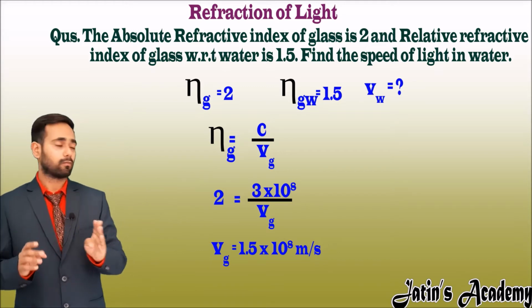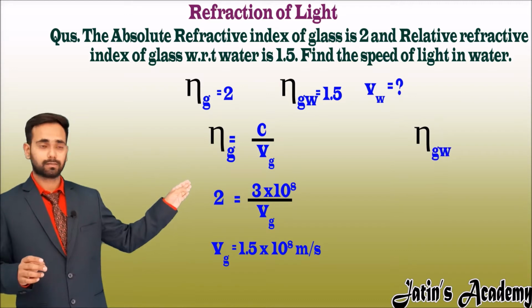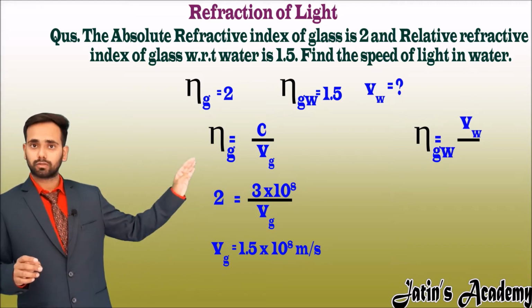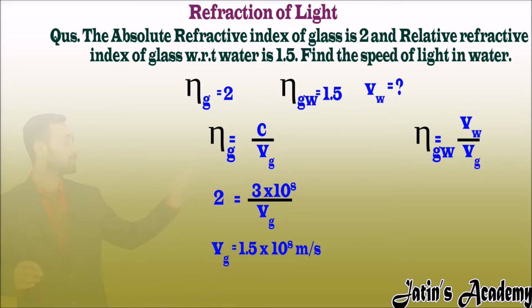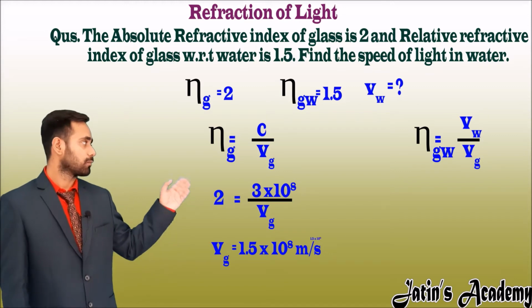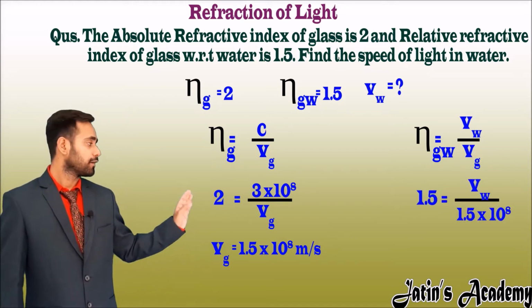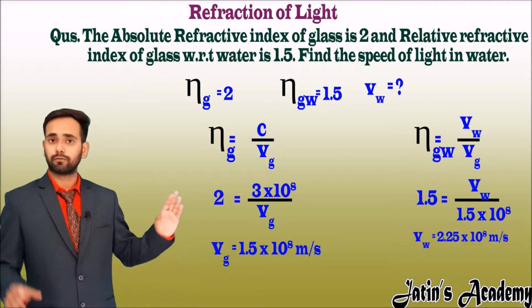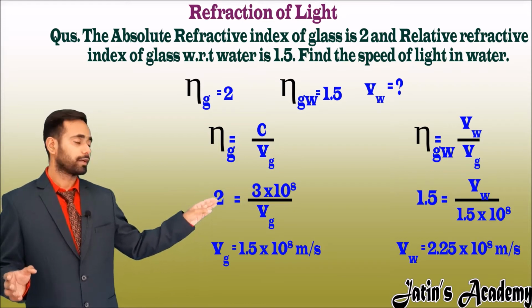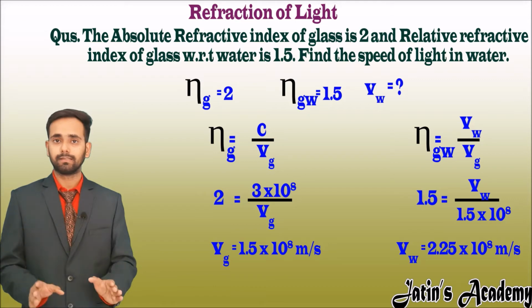Now put in the formula. Relative refractive index, Ng with respect to W, is equal to the speed of light in water to the speed of light in glass. Here the speed of light in glass we have calculated, that is 1.5 into 10 raised to power 8 meter per second. Now multiply, we get 1.5 into 1.5, 2.25 into 10 raised to power 8 meter per second. So the speed of light in water is 2.25 into 10 raised to power 8 meter per second.